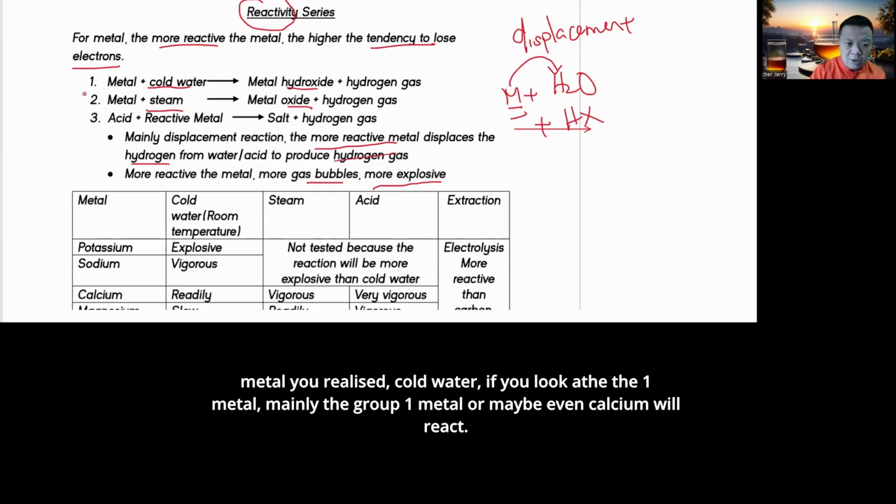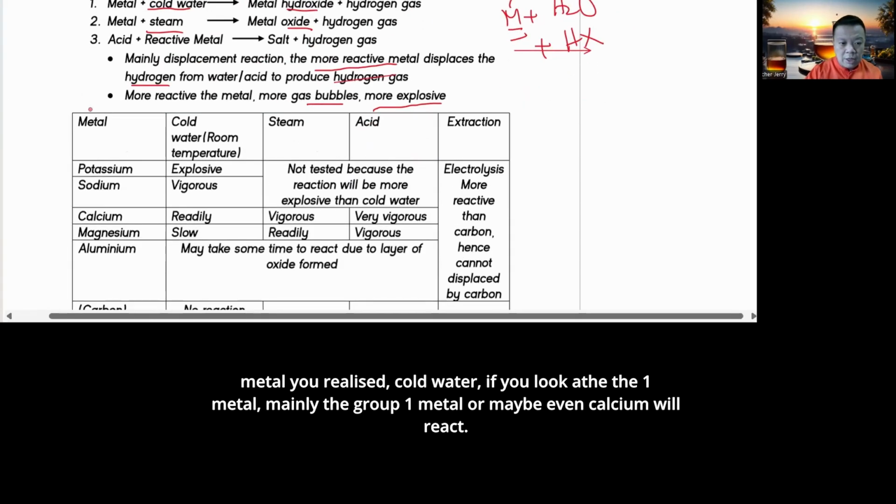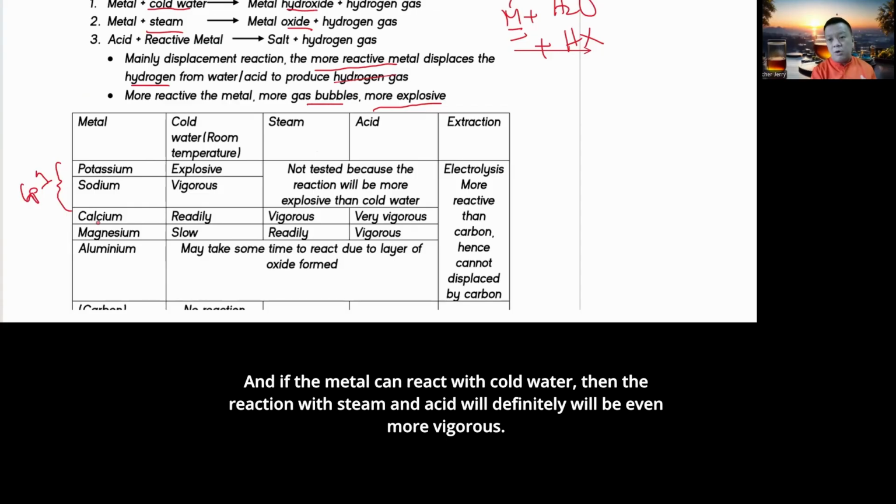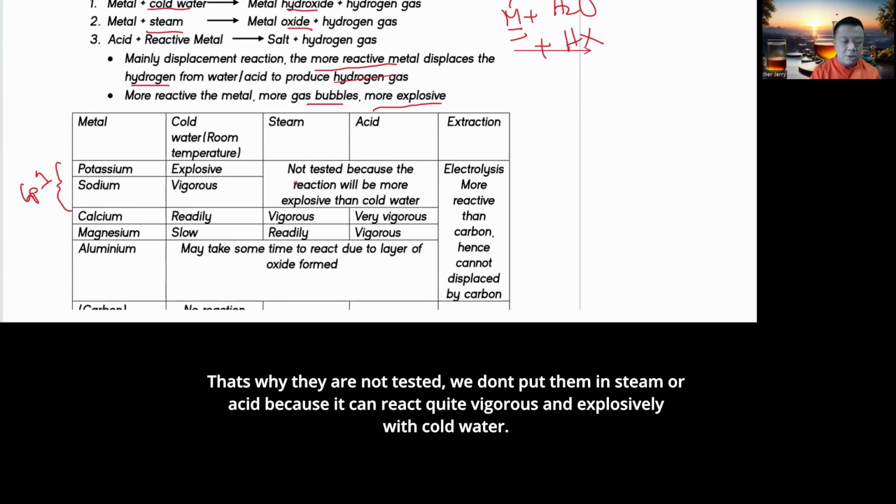Looking at cold water, mainly the group 1 metals, or maybe even calcium, will react. When you go to magnesium, it will not react already. So only very reactive metals will react with cold water. If the metal can react with cold water, then the reaction with steam and acid will definitely be even more vigorous. That's why they're not tested. We don't put them in steam or acid because they can already react quite vigorously and explosively with cold water.